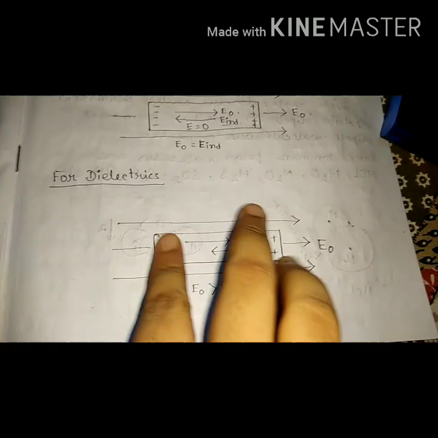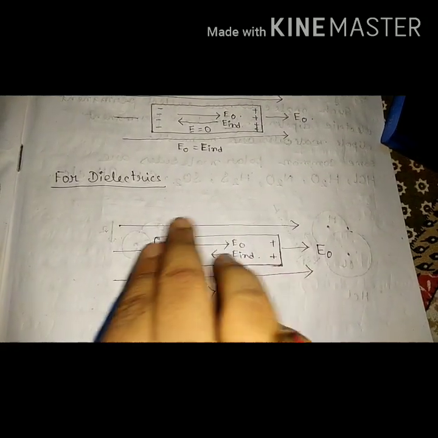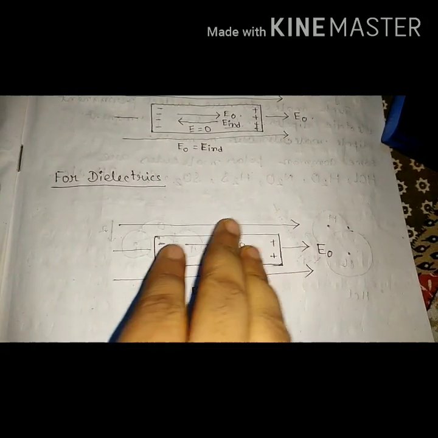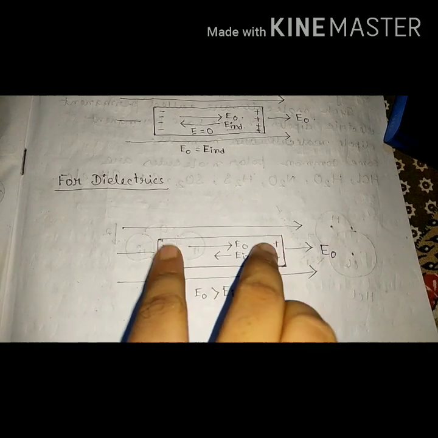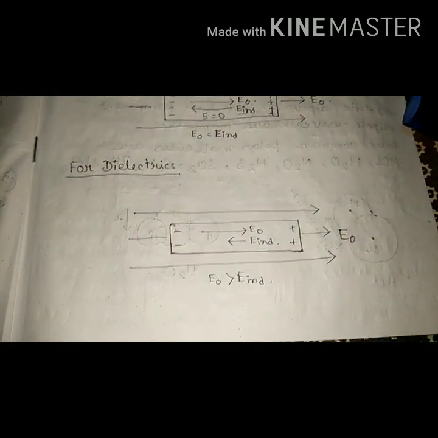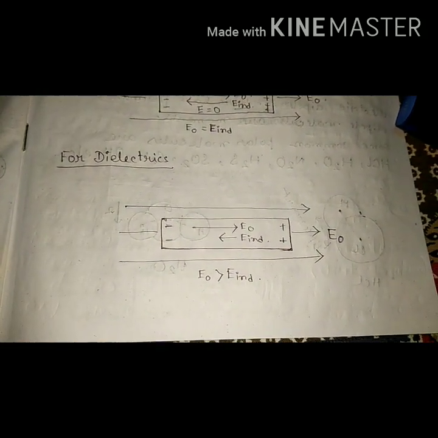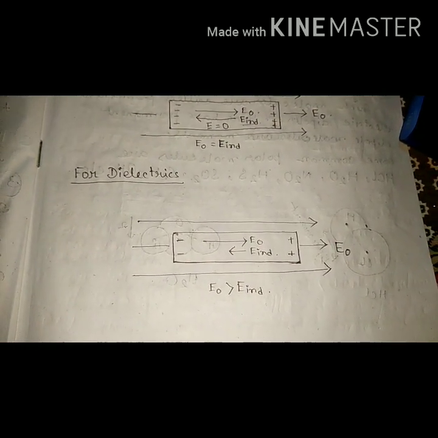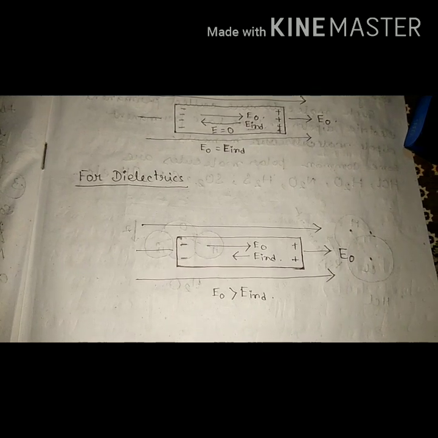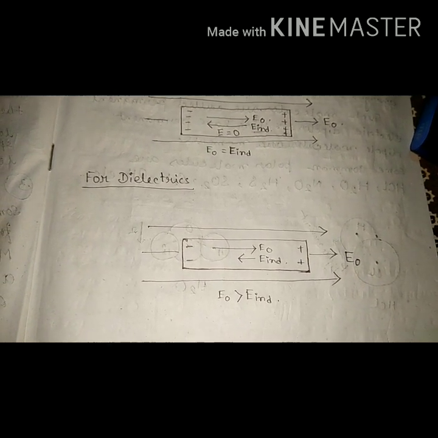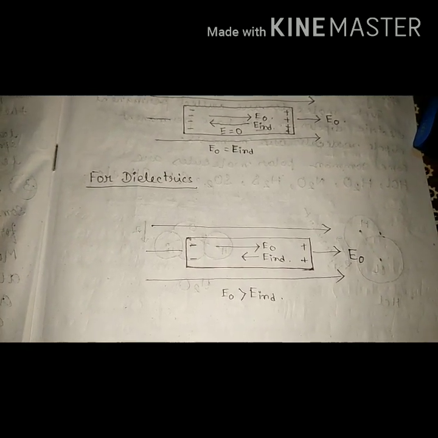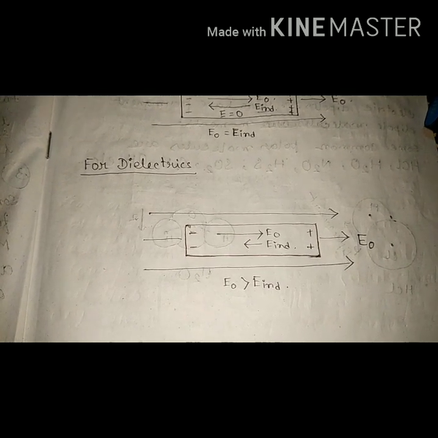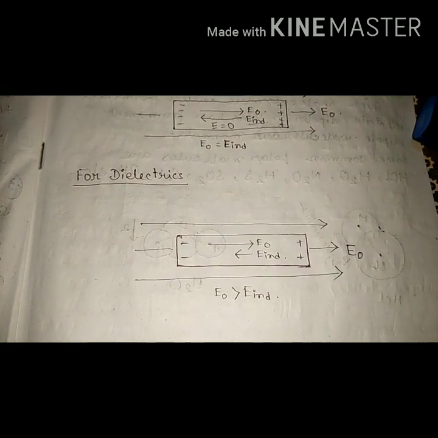When positive and negative charges are reoriented or arranged at a certain distance, they will behave as an electric dipole. We know that plus q and minus q of equal magnitude, separated by a distance, form an electric dipole, and an electric dipole has a dipole moment.